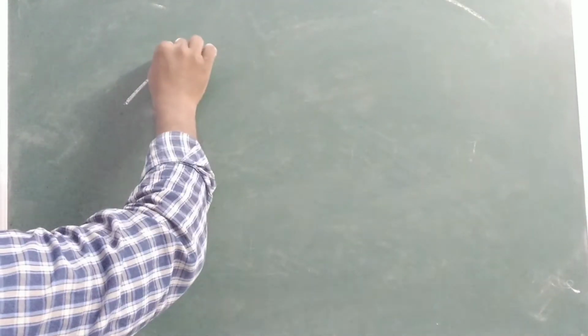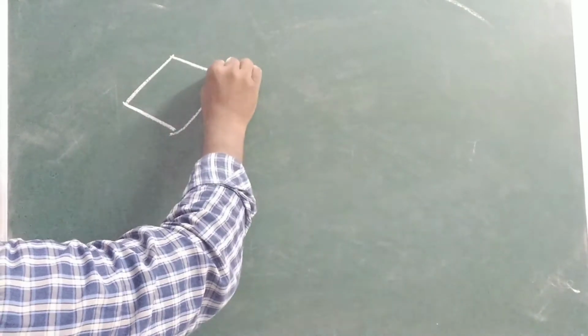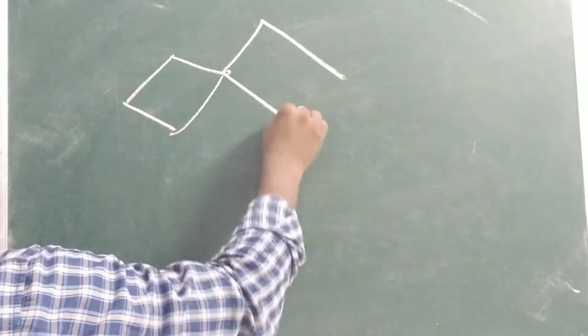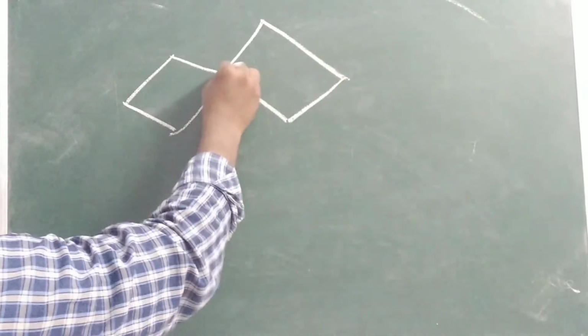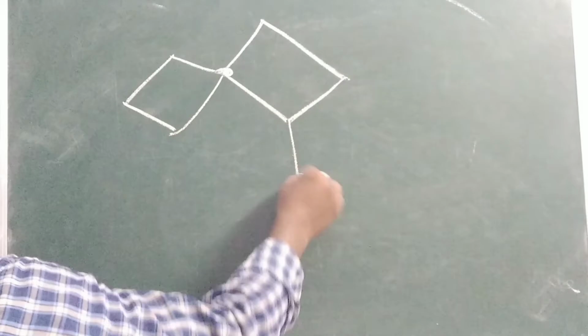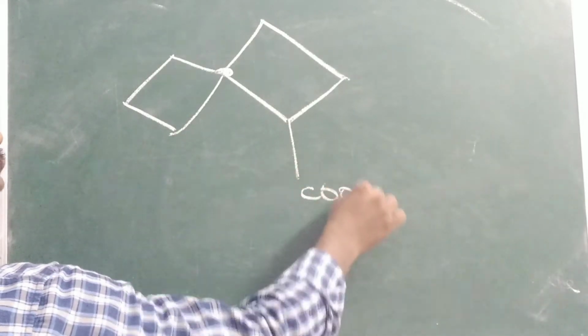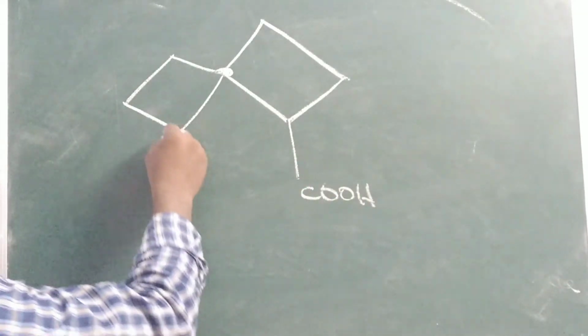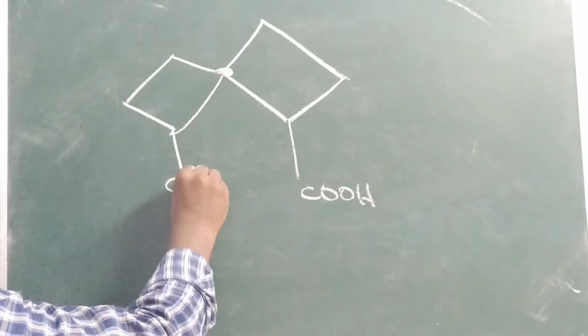Here 2 functional groups we are taking. One Spiro we have taken. So here I am taking the COOH in this position. In this position I am taking the CHO.